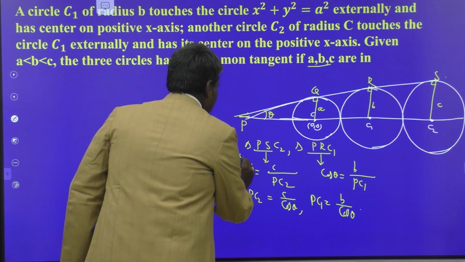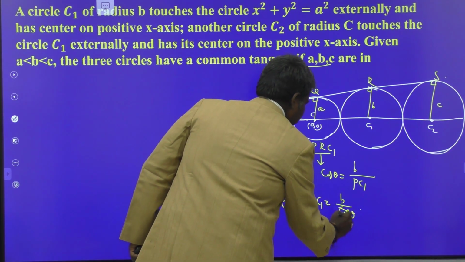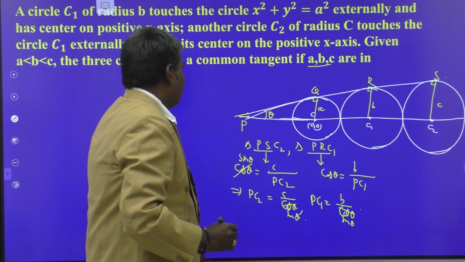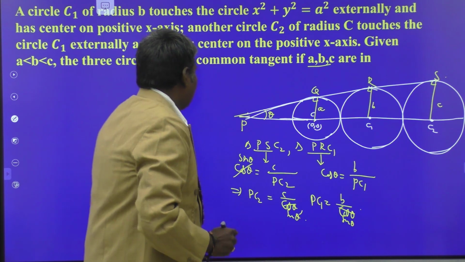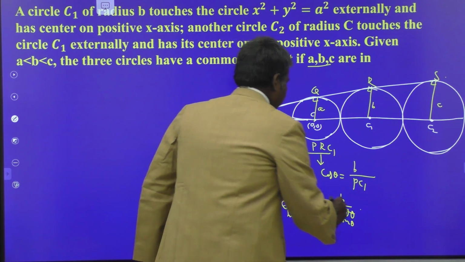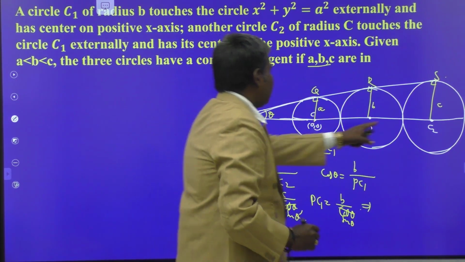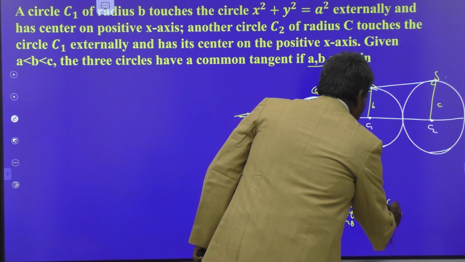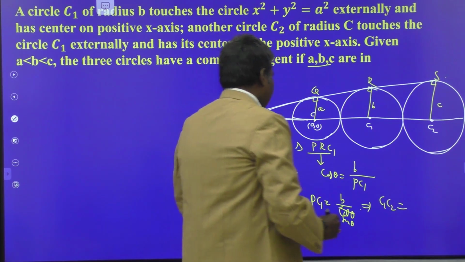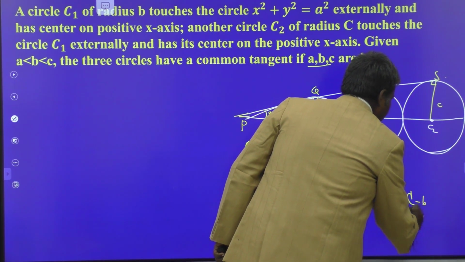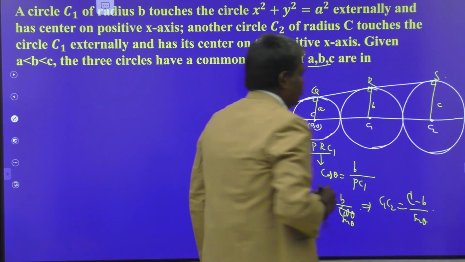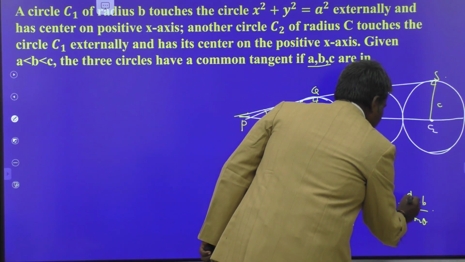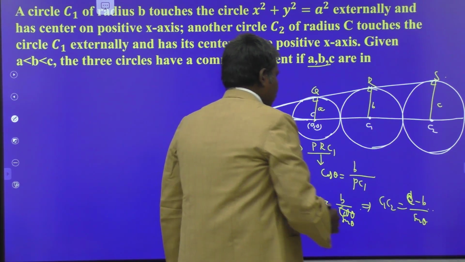Sorry, this is sin theta. So PC2 minus PC1, this is nothing but C1 C2. C1 C2 is equal to C minus B by sin theta. C is a small c here, this is not the center. C minus B by sin theta. This is C1 C2.